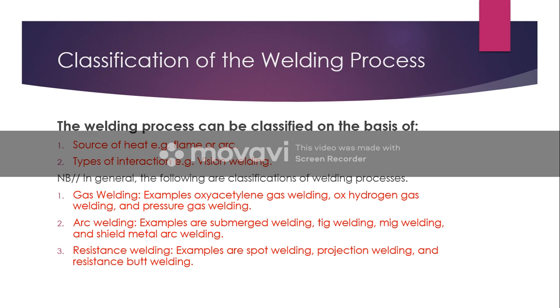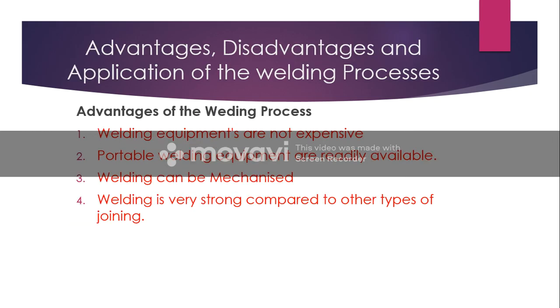In general, the following are the classification of welding process. Number 1 is gas welding, e.g. oxyacetylene gas welding, hydrogen gas welding, and lastly pressure gas welding. Number 2, we have arc welding. Examples of arc welding are submerged arc welding, TIG welding, MIG welding, and shielded metal arc welding. Number 3, we have resistance welding. Examples are spot welding, projection welding, and butt welding.